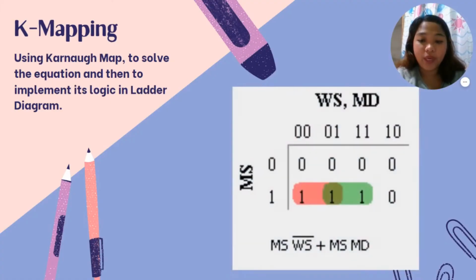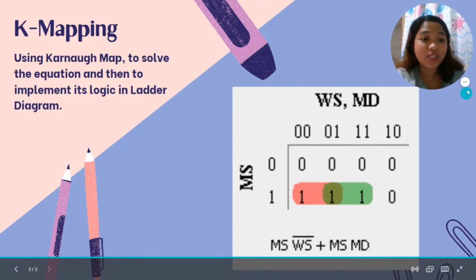Corner mapping can be used here to solve the equation and then to implement its logic in a ladder diagram. Also, a thing to note is that this security system is normally not implemented using PLC since the hardware cost of the entire system will be effectively high. The purpose of using this problem is for us to learn how to implement such logic in PLC. We are now ready to construct the circuit in Zen Support Software.